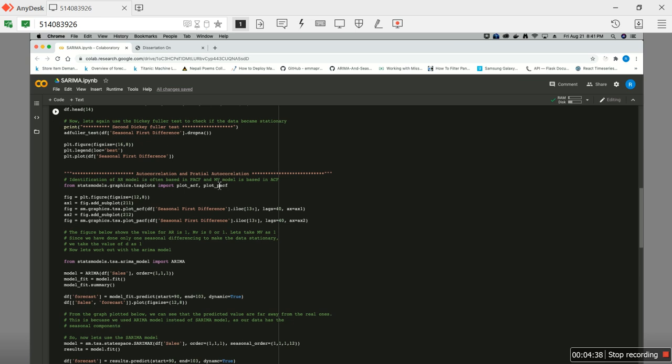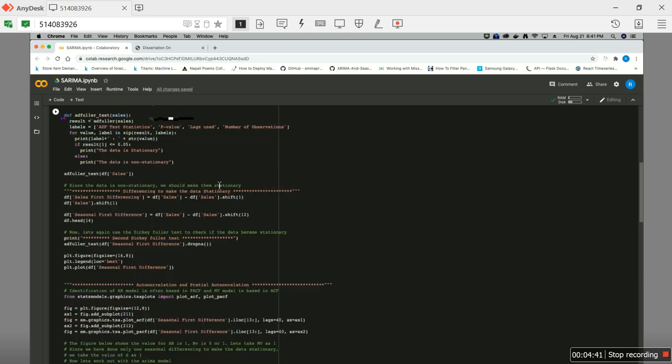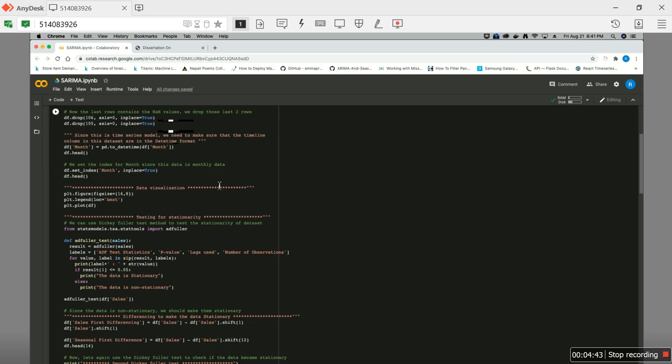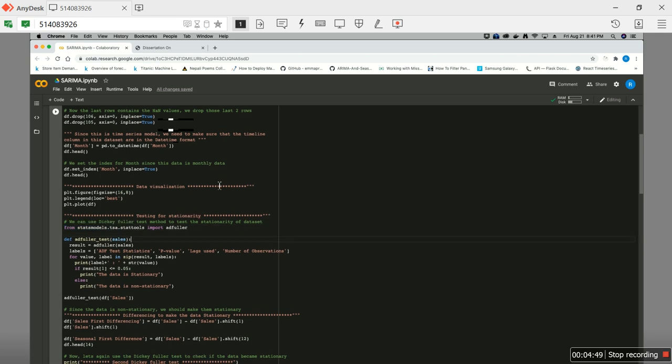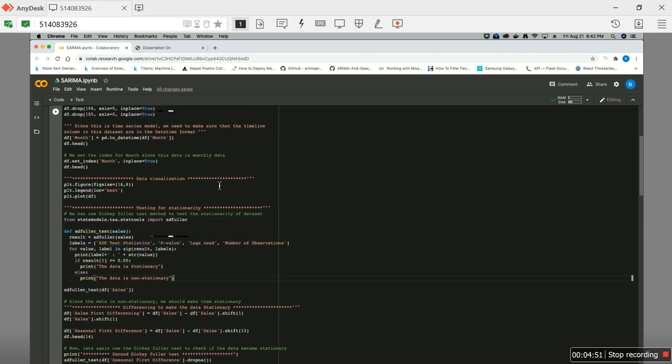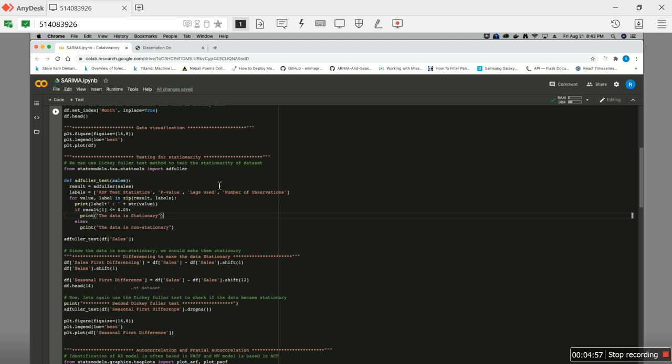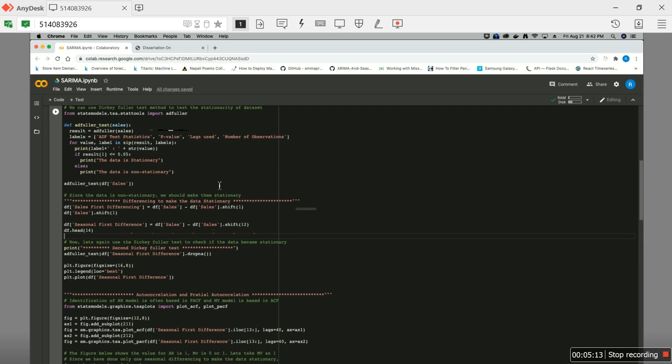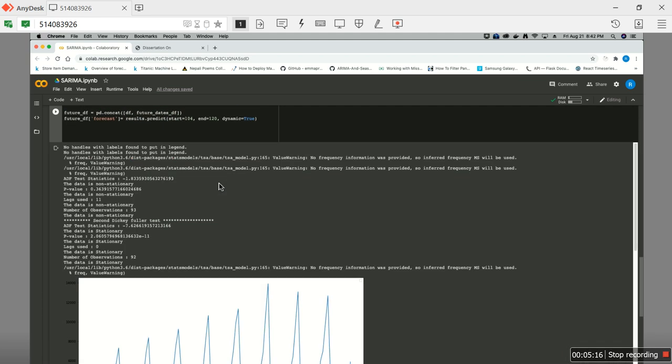Now we check the stationarity of the data. To check the stationarity, we do the Dickey-Fuller test, and for that we have imported all these things. If the data is not stationary, then we do differencing to make the data stationary. Here we have done differencing a single time, and after that the data became stationary, and then we plotted the graph after the data became stationary.